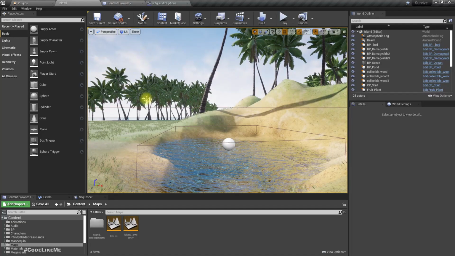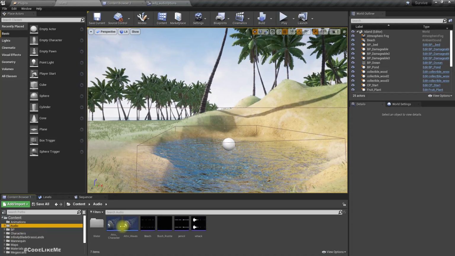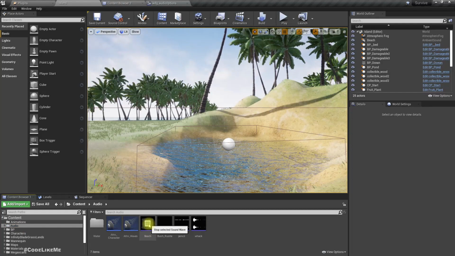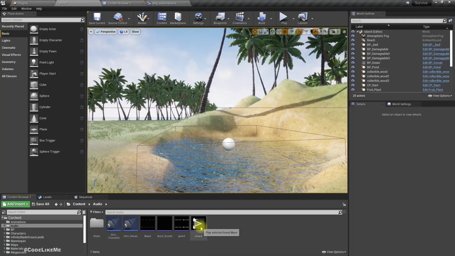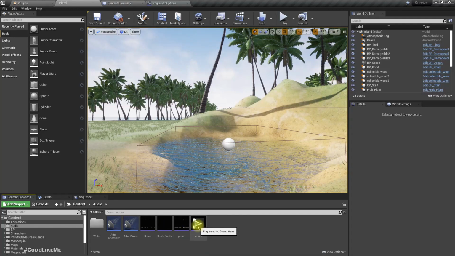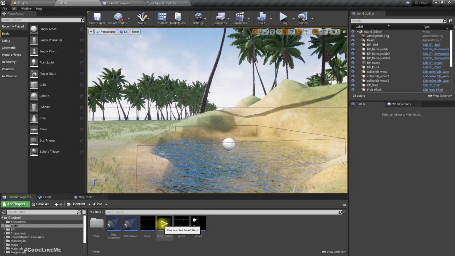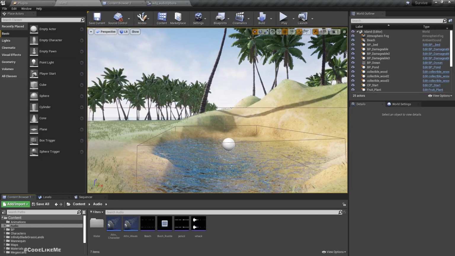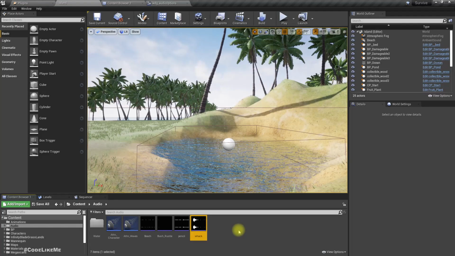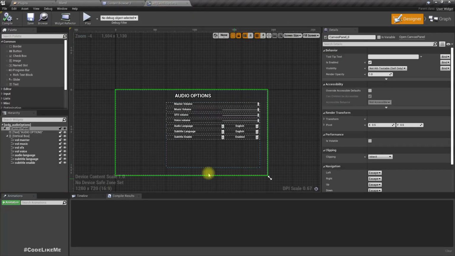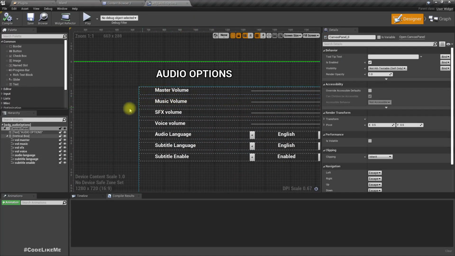Right, so first let me check the audios we have. So we have this beach audio and some other effect sounds like this. So first we need to implement sound classes in order to change these different sounds. So master volume, music, SFX, voice.